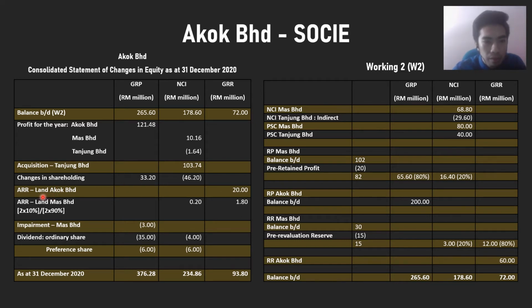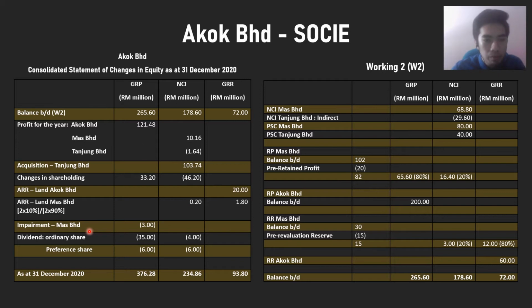And then we have asset revaluation reserve for the land of Akbar. We just put in the group revaluation reserve 20 million, and then we have asset revaluation reserve for the land of Mas Berhad 2 million, but we need to apportion it to NCI and also group revaluation reserve. For NCI, we need to times with 10%, so we get 0.2 million. For the group revaluation reserve, we need to times with 90%, we get 1.8 million.